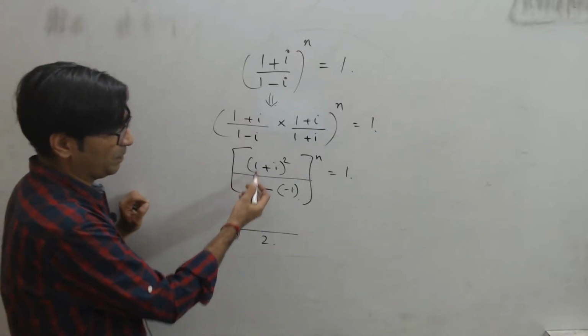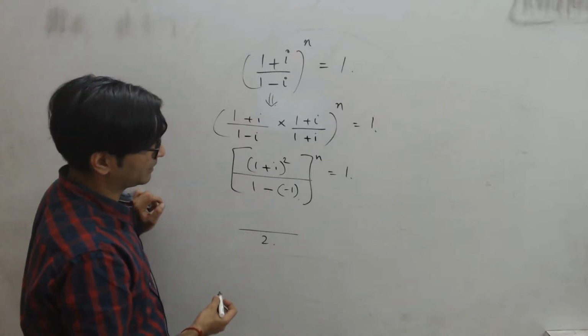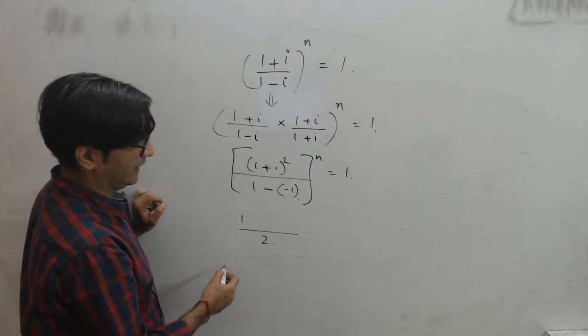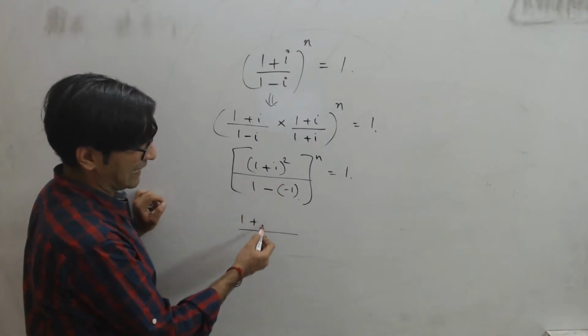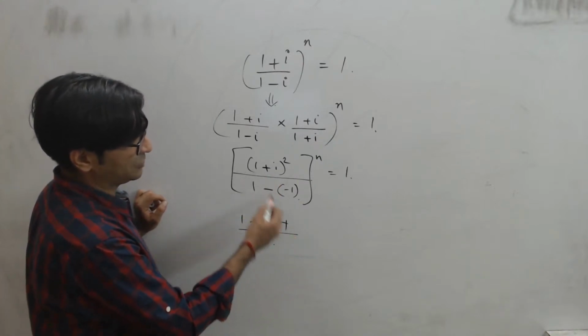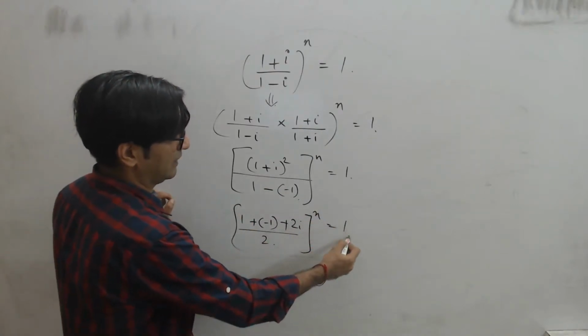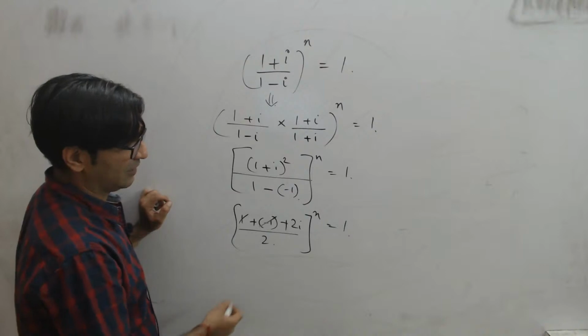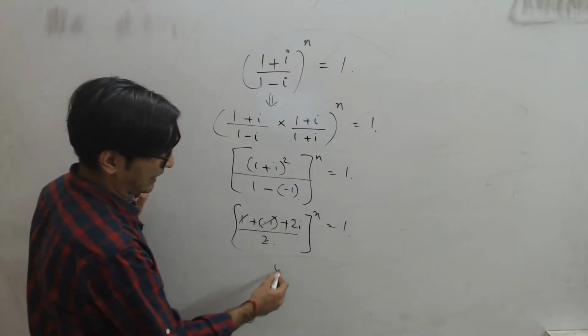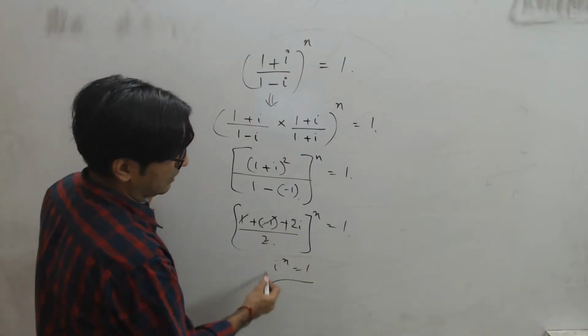Let's open the numerator up. a square plus b square is iota square, minus 1, plus 2ab, 2i, raised to the power n is equal to 1. So 1 and minus 1 will cancel out. 2 and 2 will get cancelled out. I get i to the power n is equal to 1.